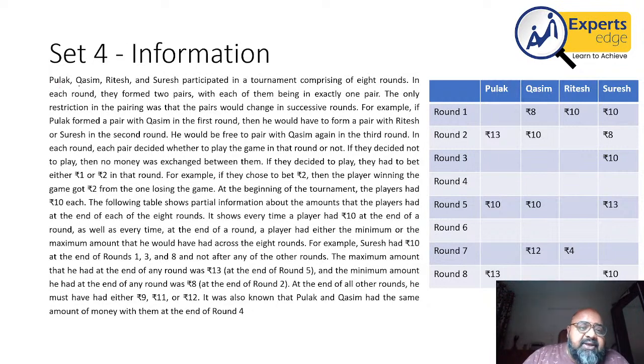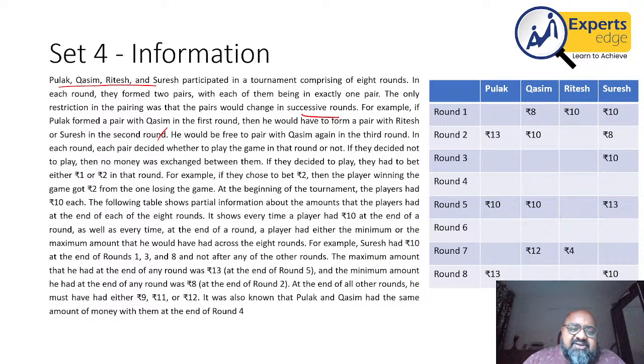It says P, Q, R, and S participated in a tournament comprising of 8 rounds. In each round, they formed 2 pairs, with each of them being exactly in 1 pair. Right? The only restriction on the pairing was that pairs would change in successive rounds. So if there is a pair in one round, for example, P and Q, then P cannot pair with Q in the next round. That is what is explained as well. He would be free to pair with Q in the third round again.